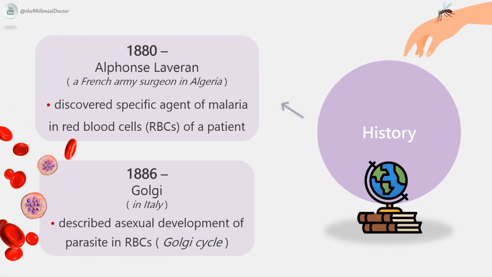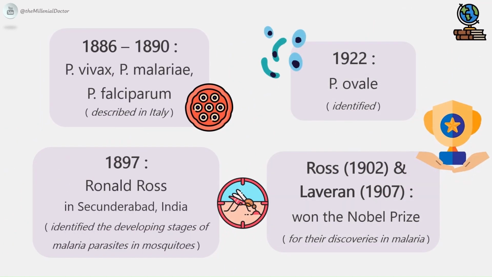Then history. The specific agent of malaria was discovered in red blood cells (RBCs) of a patient in the year 1880 by Alphonse Laveran, a French army surgeon in Algeria. In the year 1886, Golgi in Italy described the asexual development of the parasite in RBCs, which is referred to as erythrocytic schizogony, which therefore came to be called the Golgi cycle. Three different species of malaria parasite infecting man, that is Plasmodium vivax, Plasmodium malariae, and Plasmodium falciparum, were described in Italy between the years 1886 and 1890. The fourth species, Plasmodium ovale, was identified only in the year 1922.